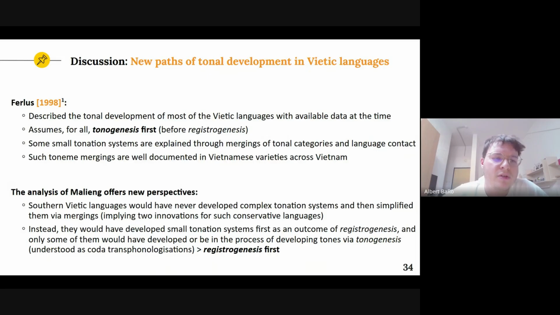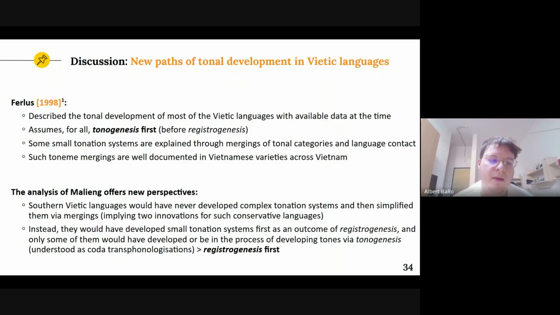So, for example, Michel Ferlus, in his 98 paper, was describing the tonal development of most of the Vietic languages with available data at the time as a tonogenetic first development. And he was explaining that some small tonation systems were explained through mergings of tonal categories and language contact. These mergings are well documented in Vietnamese varieties across Vietnam. Take, for example, the Saigon variety with 5 tonemes instead of 6 from Hanoi, right? But with our hypothesis, the explanation gets simplified.